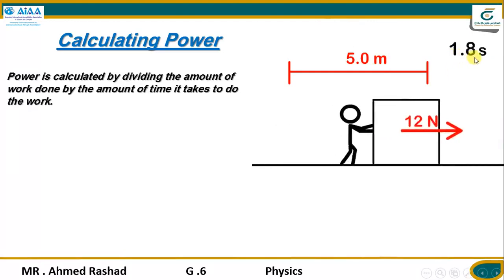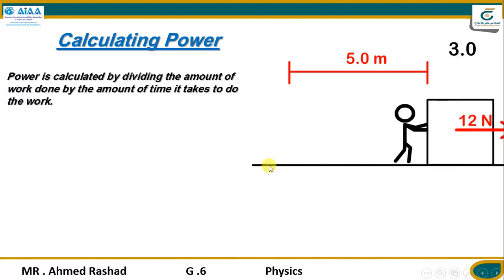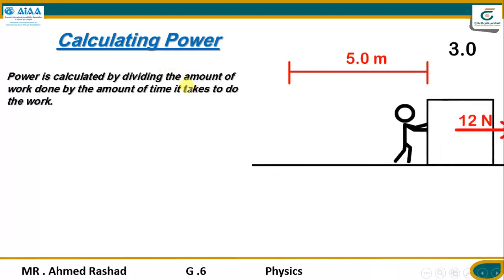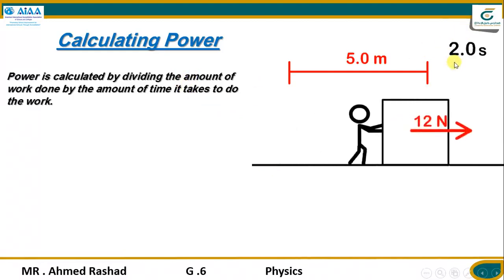Again, we calculate the power by dividing the amount of work by the amount of time.